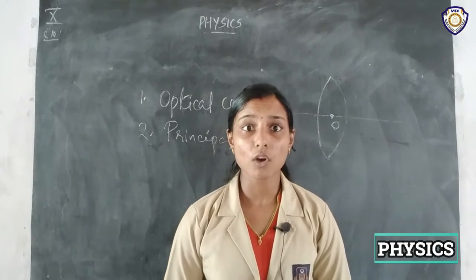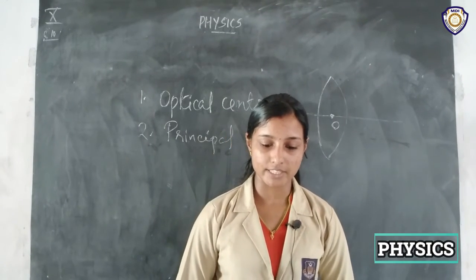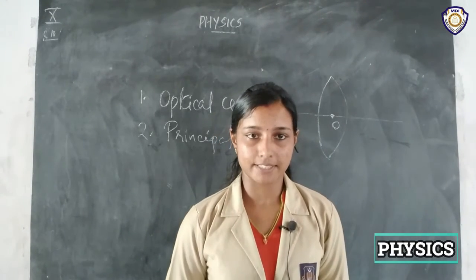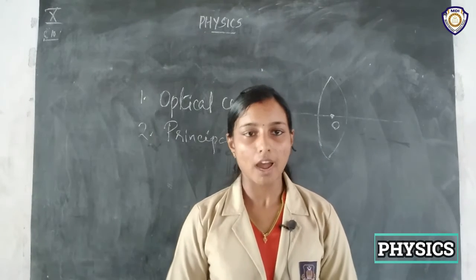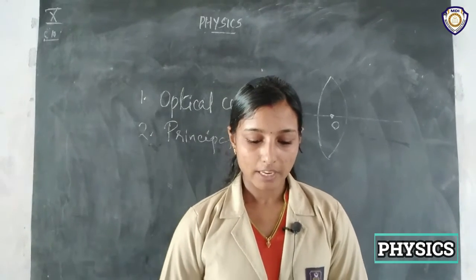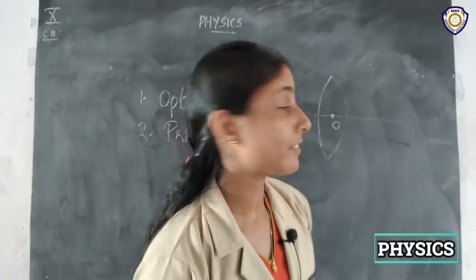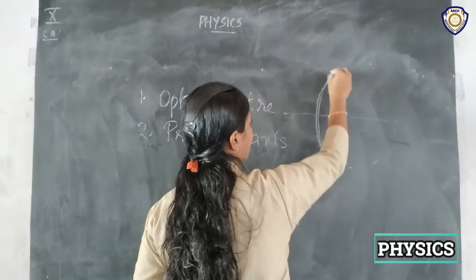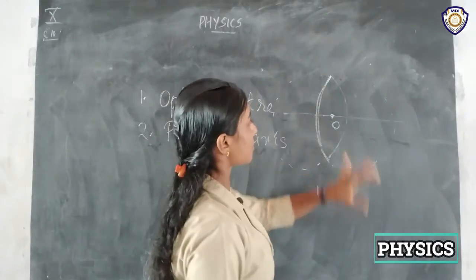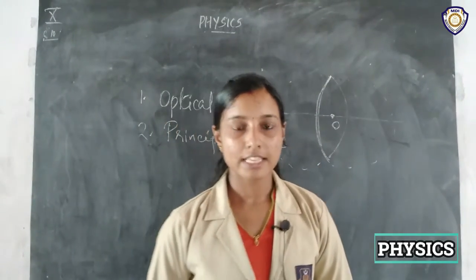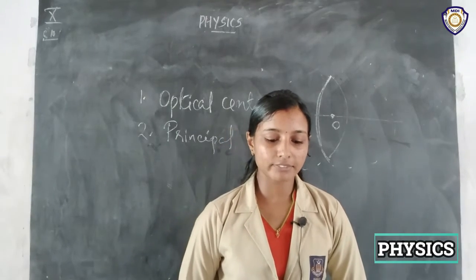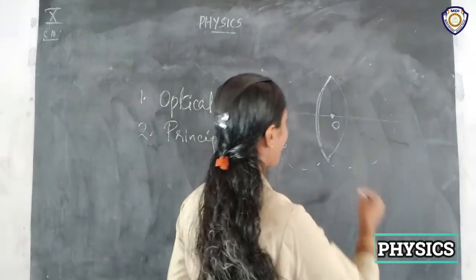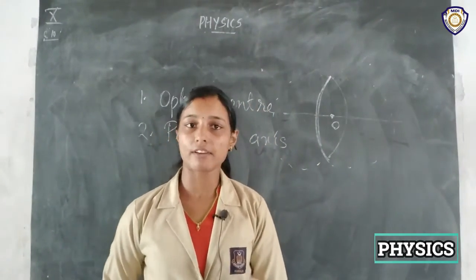So okay, we have to know what is center of curvature. That is, lenses have two spherical surfaces, right? Convex lens and concave lens both have two spherical surfaces. Each of these surfaces forms a part of a sphere, right? And the centers of these spheres are called the centers of curvature of the lens, right? So lenses have two centers of curvature.